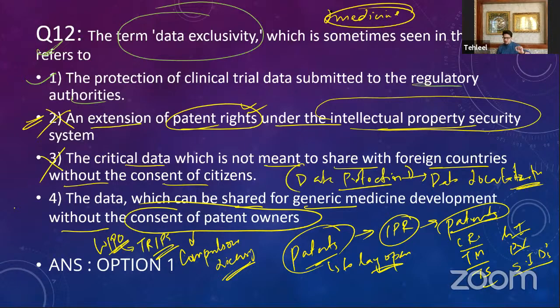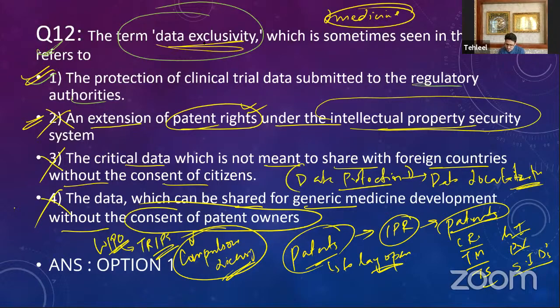So the company that has filed for the patent, you initially require the company's permission to use its patent. But if you are giving a compulsory license to any other company, you do not need to get the consent of the patent owners. So that is the concept of compulsory licensing. So this is also incorrect. So only one option is remaining. Only one is the correct answer.